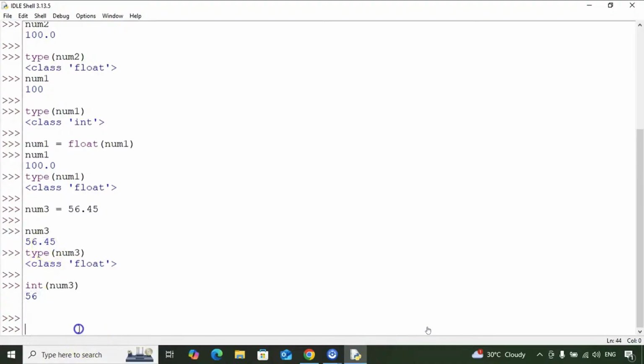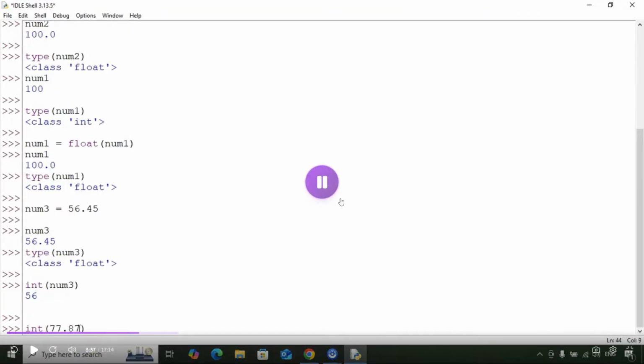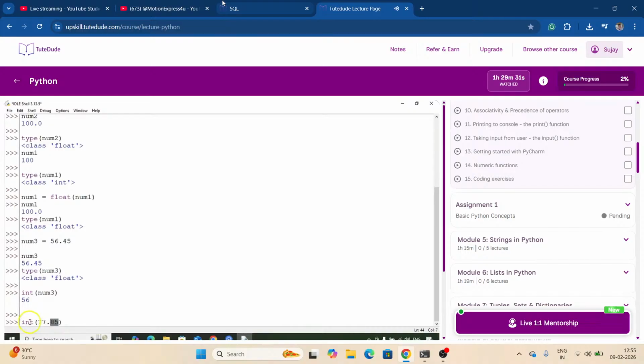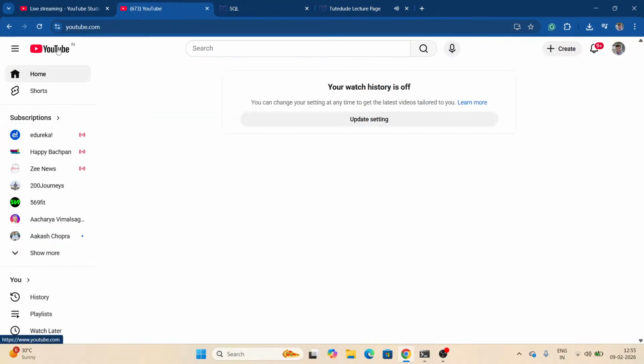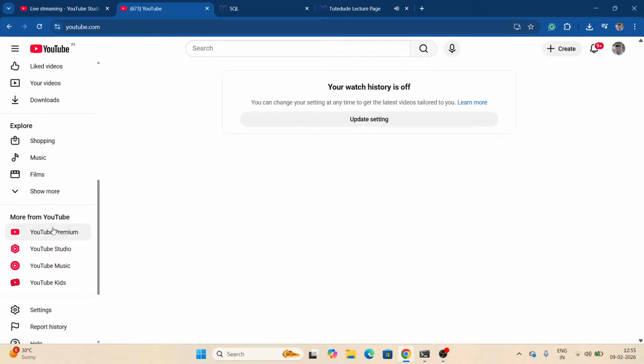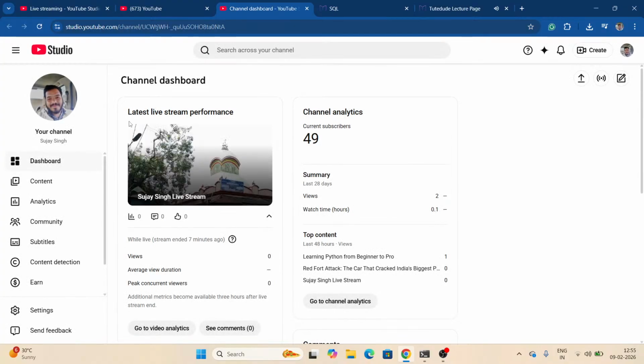Now let's take another example. Try to convert, let's say, 77.85 into an integer. Now again, pause the video and think for a bit and tell me: will it be 77 or 78? Will it be rounded off to 78 or will it give you 77?